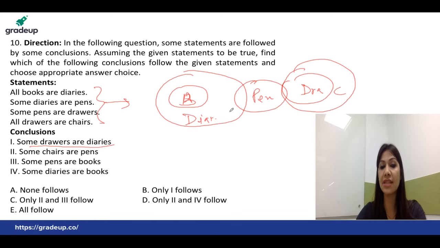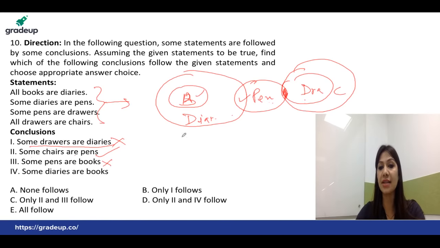You know that for the solution we need something common between the terms, and we can see it is not clearly visible. So being a doubtful situation, it is completely wrong. Some chairs are pens: because we have been given the relation between these two, I can notice the intersection part covering the common area. So the second is absolutely perfect and exactly visible, right? Third is some pens are books. You can check that pens are here and books are here. We do not have anything common exactly visible. That's an absolutely doubtful situation which can be correct or wrong, so being doubtful, we will mark it as wrong.